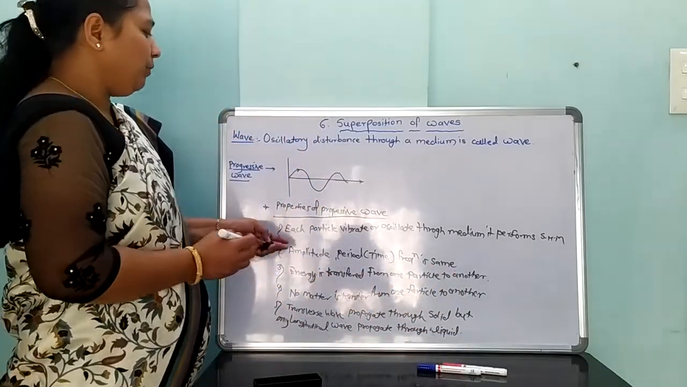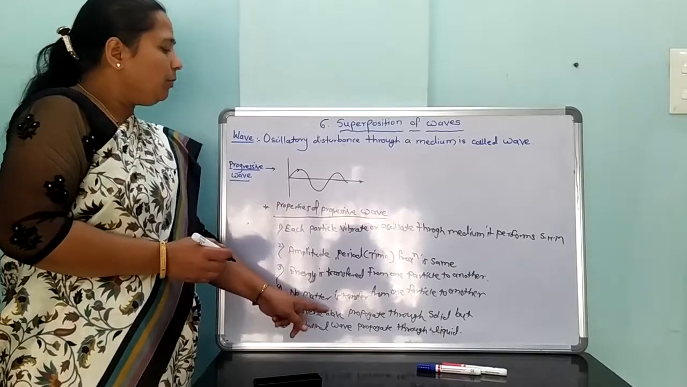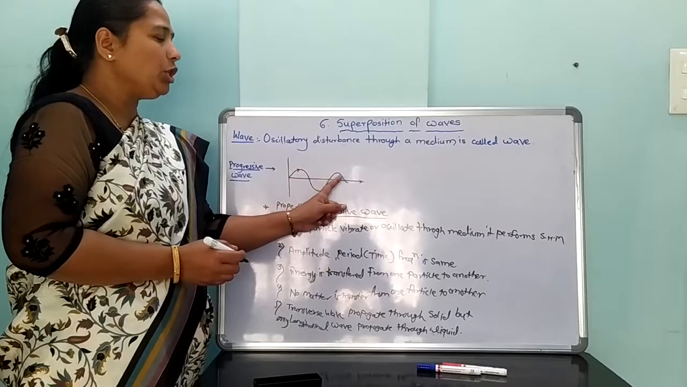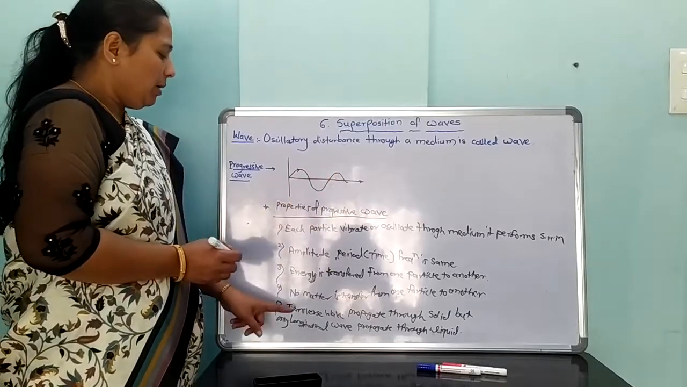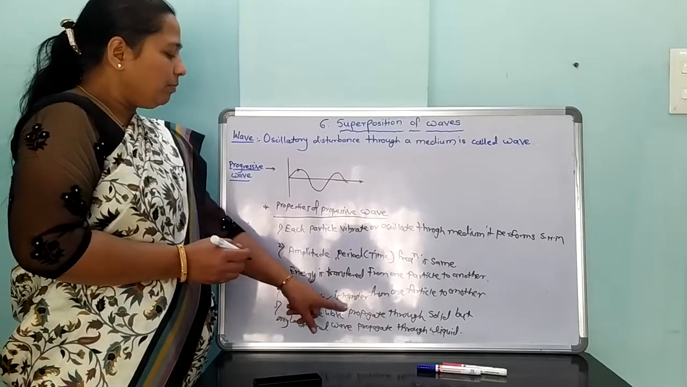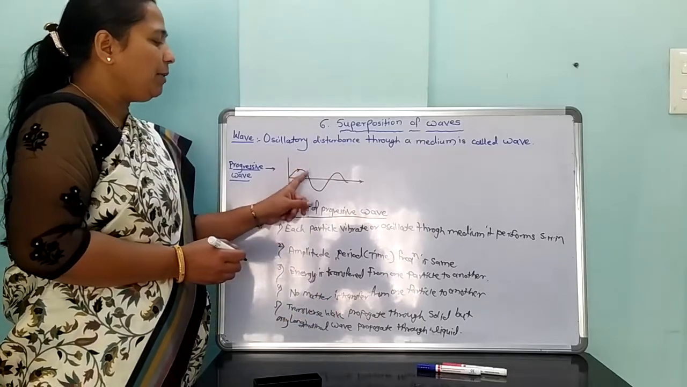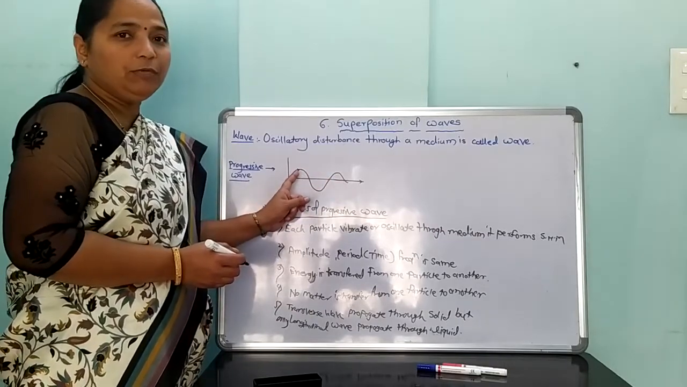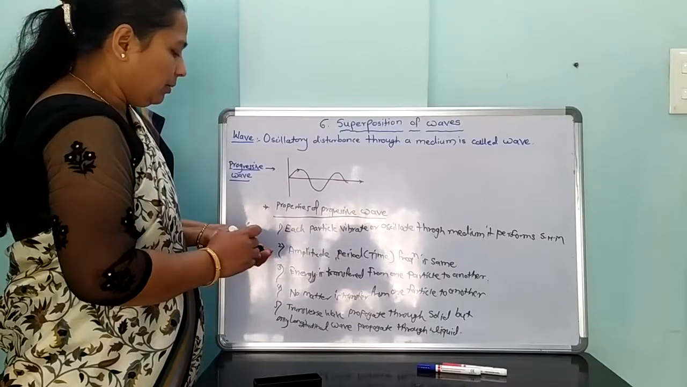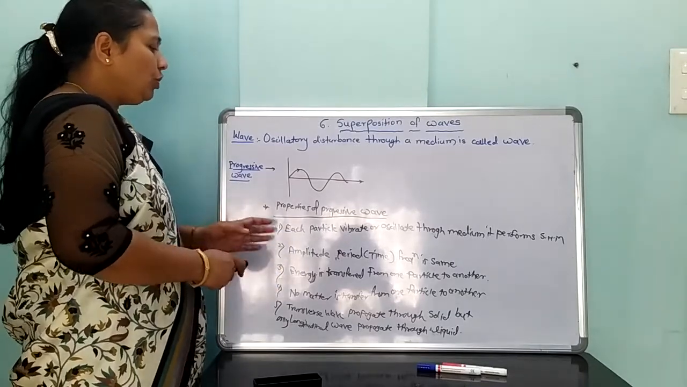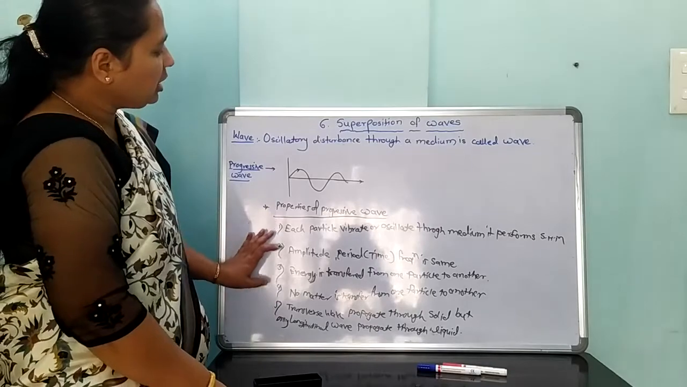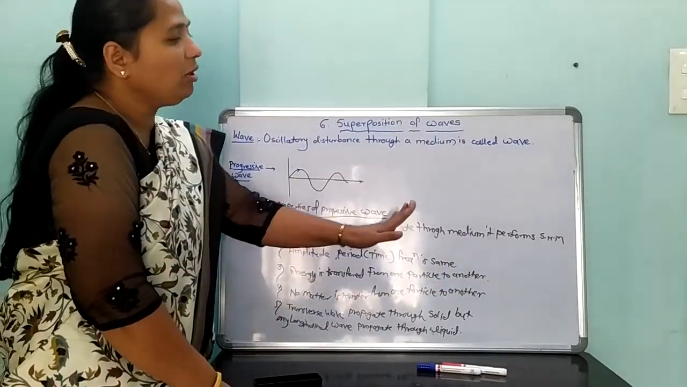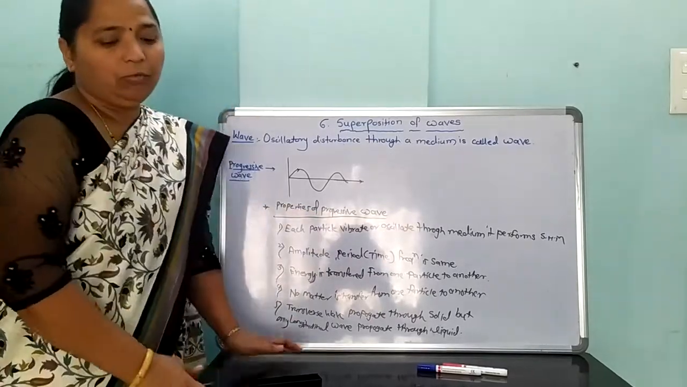Properties of waves. In a transverse wave, the particles vibrate perpendicular to the direction of propagation. That wave is known as a transverse wave. In a longitudinal wave, the particles vibrate parallel to the direction of propagation. That wave is known as a longitudinal wave. In both transverse and longitudinal waves, energy is transferred from one point to another, but matter is not transferred from one point to another.